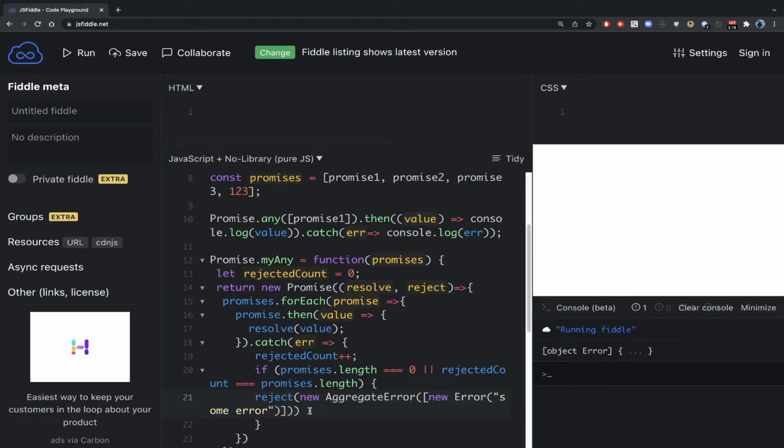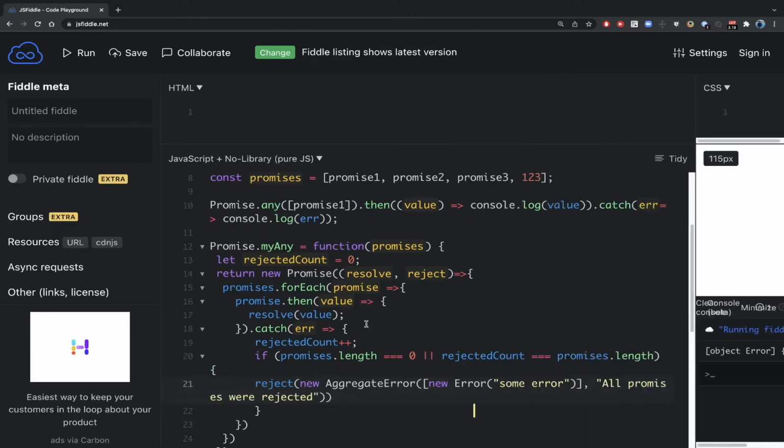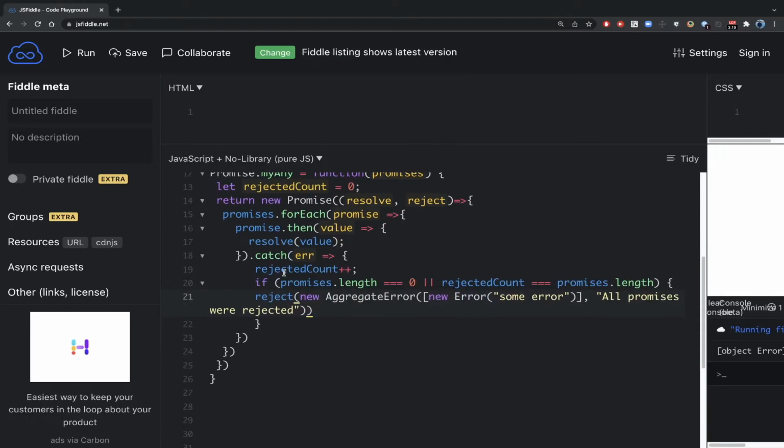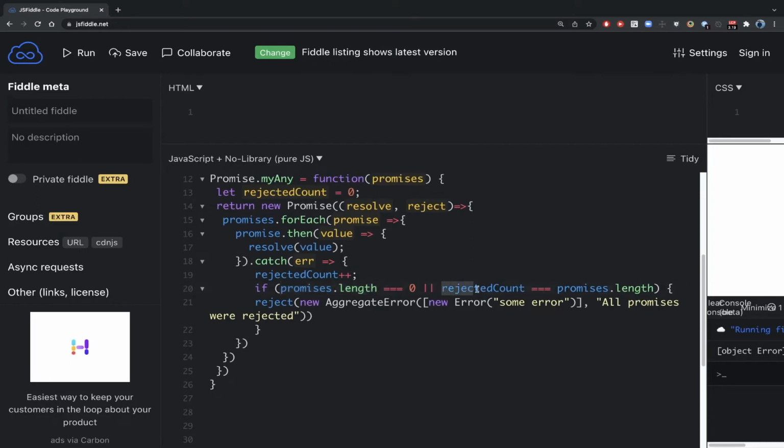The message we want to give to this AggregateError is "All promises were rejected." I will expand it a bit so that you understand. So what we have done: if our promises.length is 0, meaning the iterable is empty, or our rejected count is equal to our promises array length, meaning all of the promises got rejected, in both of these cases we need to finally reject the promise, and we need to pass the AggregateError.